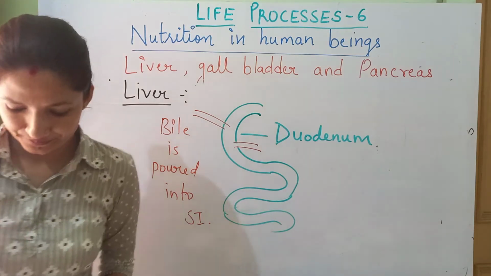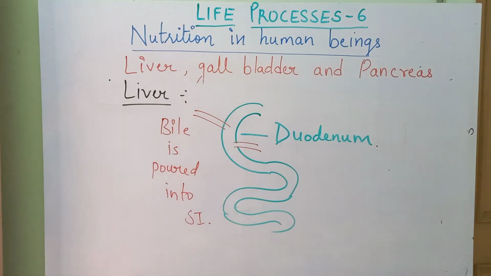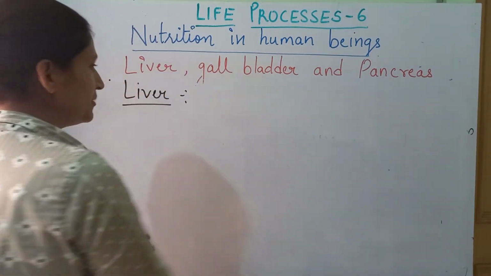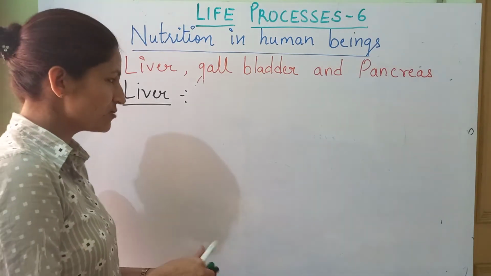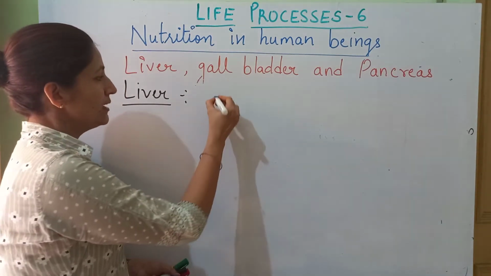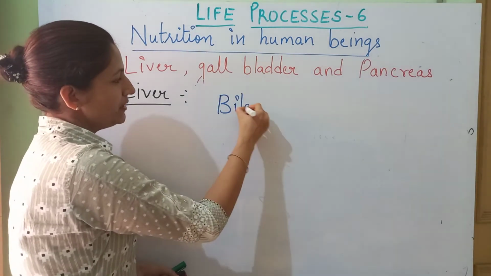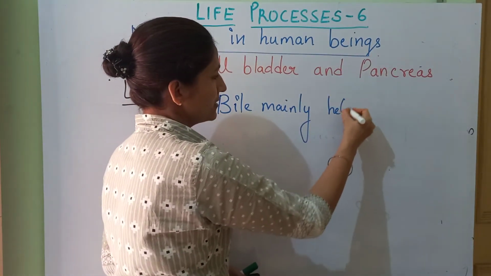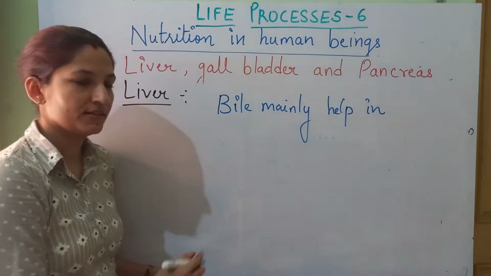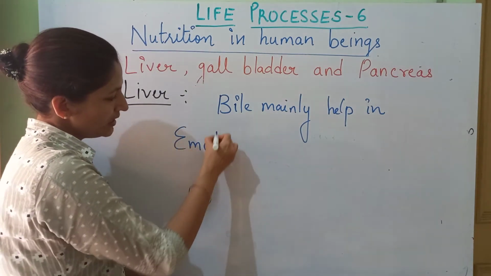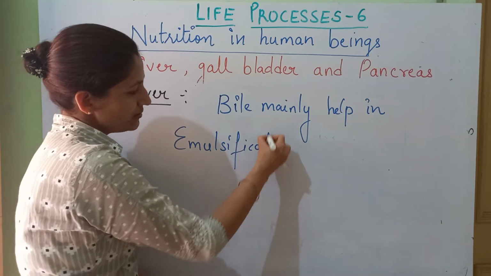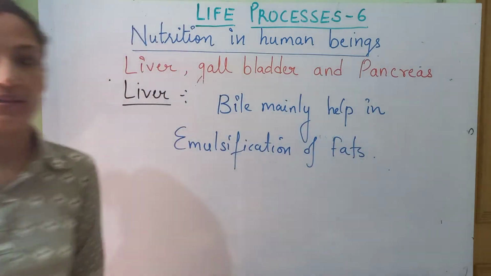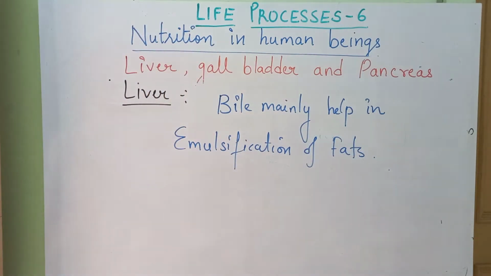What it is going to do? The main function of bile, it plays various roles, but as per our syllabus, we'll talk about the few functions only. Bile mainly helps in emulsification of fats. Okay, emulsification of fats.